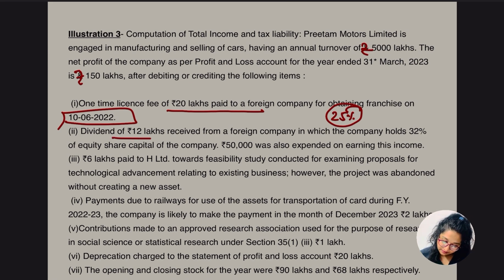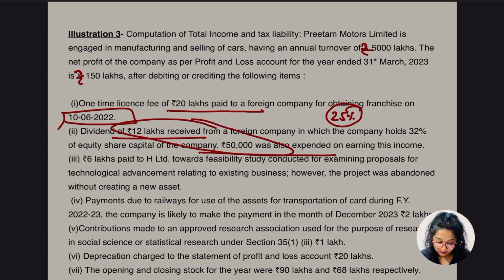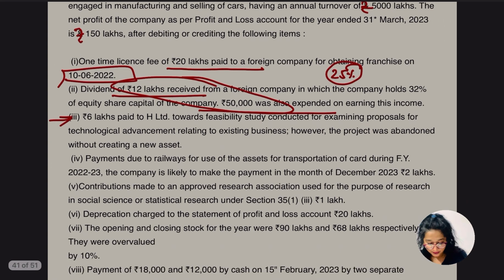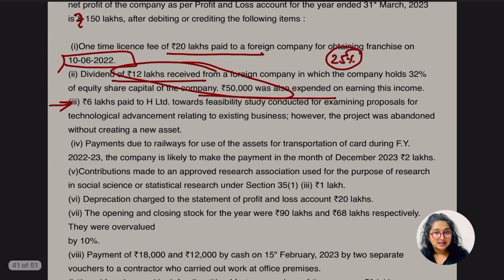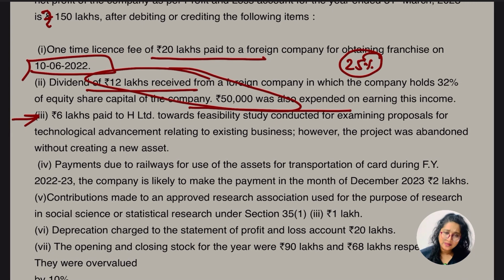Okay, dividend of 12 lakh received from the foreign company. Yes, we know the treatment now. And this 50,000 was expenditure, so this expenditure is going to be added back, and the dividend of 12 lakh is to be reduced, and the difference between these two, 12 lakh less 50,000, like 11,50,000, is going to be added under income from other sources. This other point is also the same. Are we going to get the deduction? Yes, this is revenue expenditure, and revenue expenditure is allowable as a deduction.